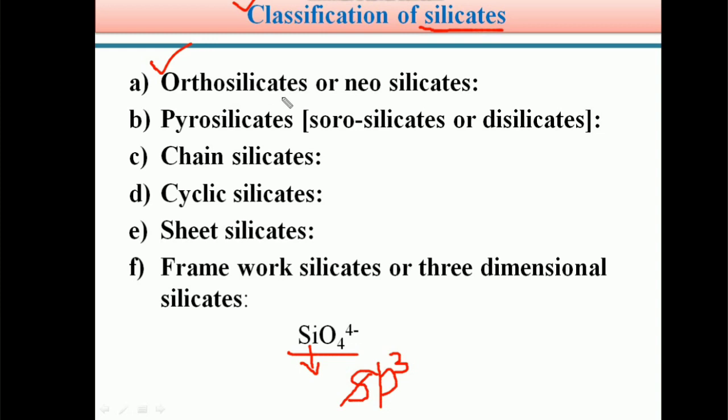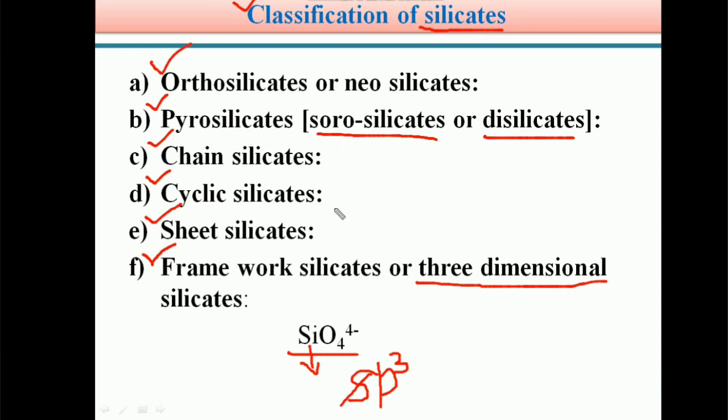These orthosilicates are also called neosilicates. Next type is pyrosilicates. Students, these pyrosilicates are also known as sorosilicates or disilicates. Next type is chain silicates. Next, cyclic silicates. Next, sheet silicates. And the next type of classification is framework silicates or three-dimensional silicates.